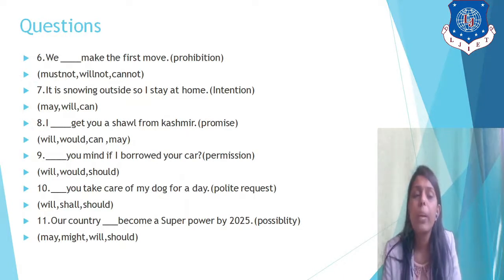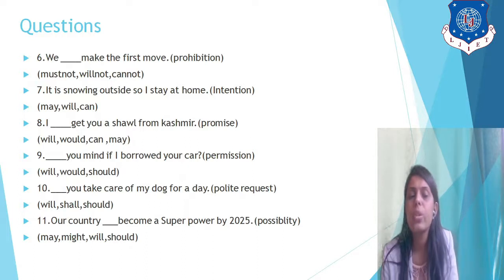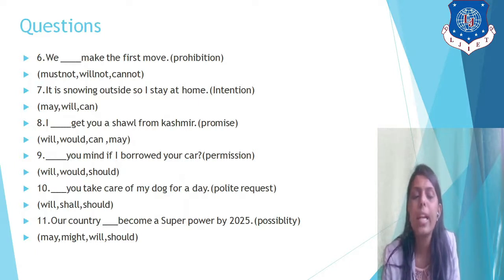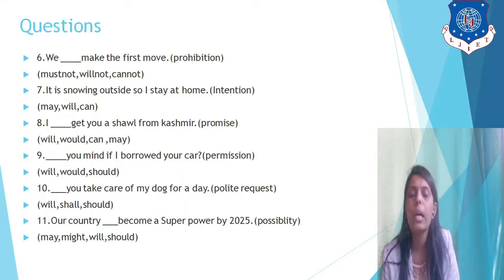Sixth, we dash make the first move. It's a prohibition. Seventh, it is snowing outside, so I dash stay at home. It's an intention. Eighth, I dash get you a shawl from Kashmir. Promise. Ninth, dash you mind if I borrow your car?